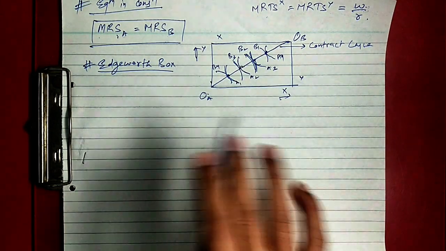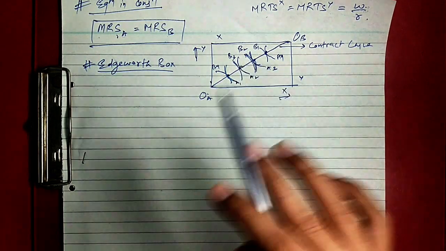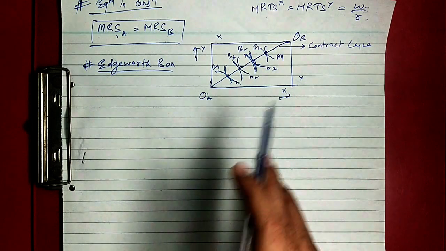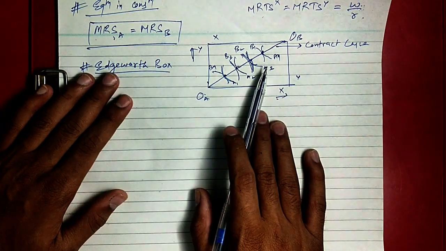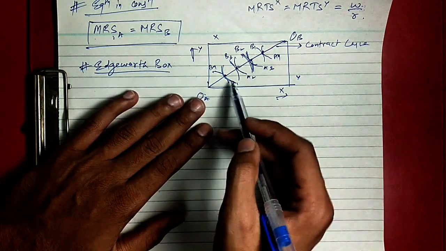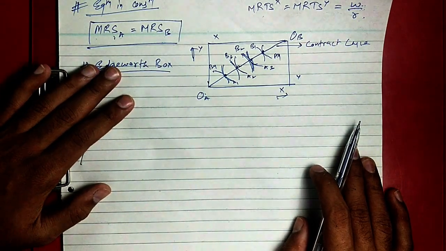All the things remain the same. If there is a lens occurring, then it is not Pareto efficient. Otherwise everything remains the same. Just here ICs will come, and in the earlier part there were isoquants.